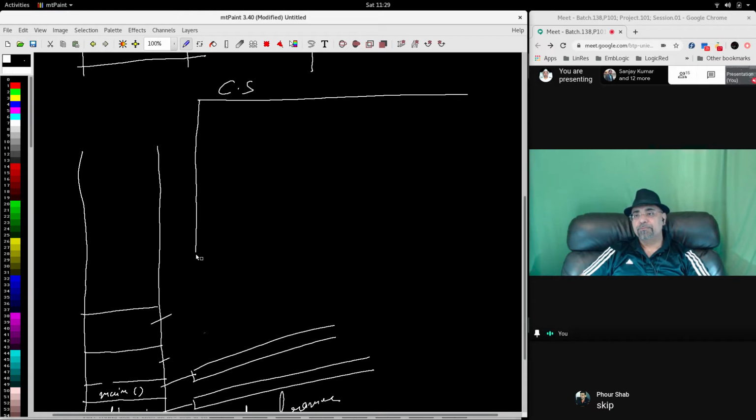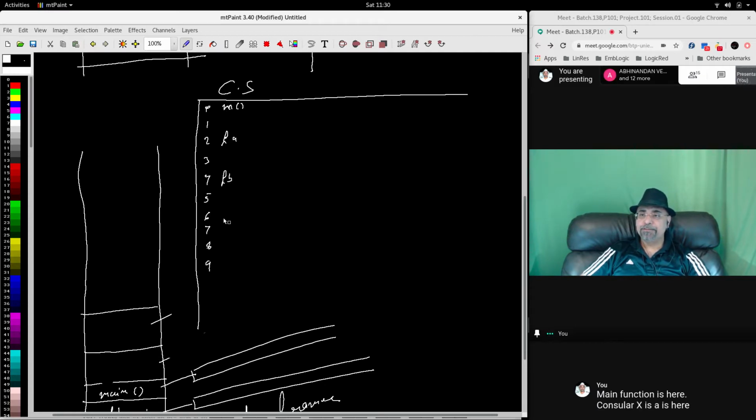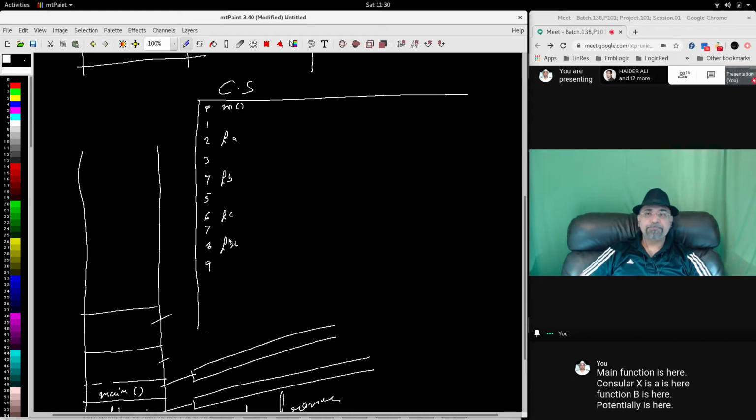Things will start from, suppose these are offsets. Main function is here. Function A is here. Function B is here. Function C is here. Function X is here.